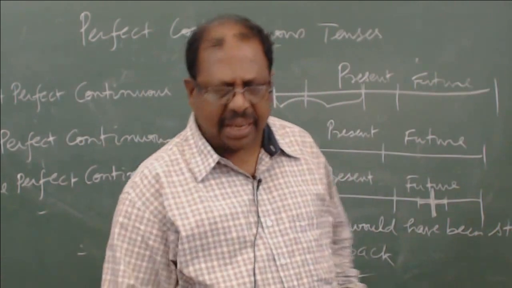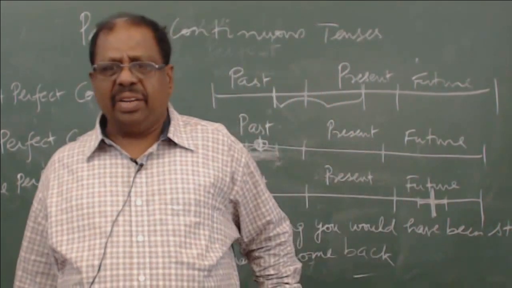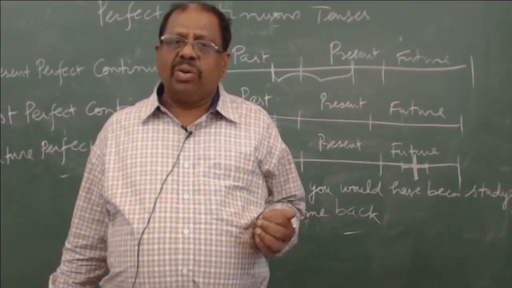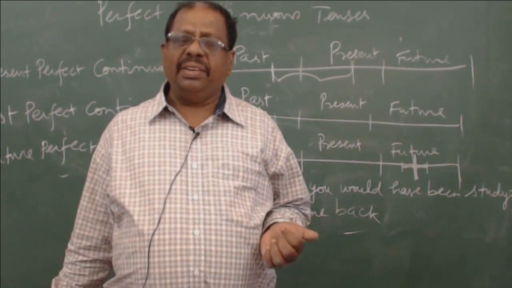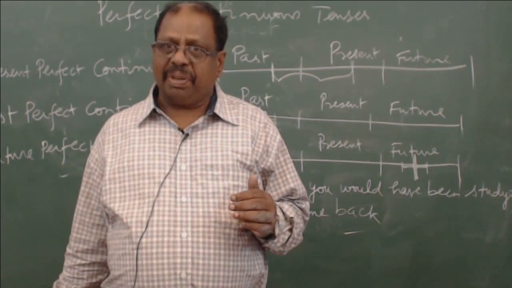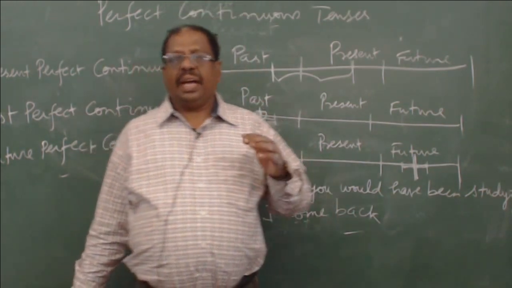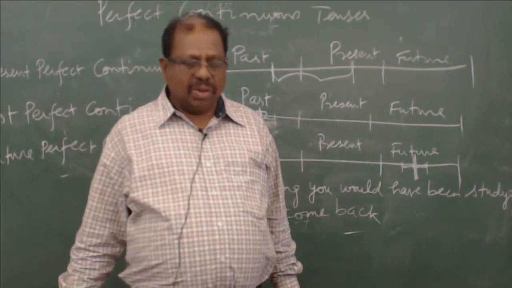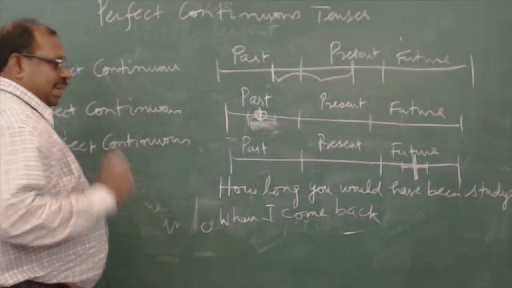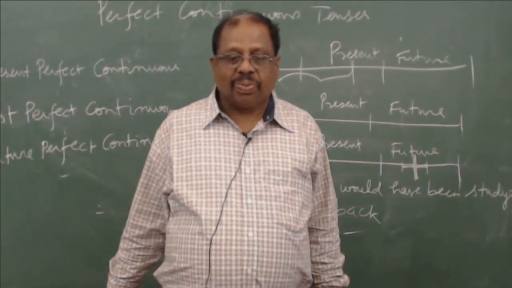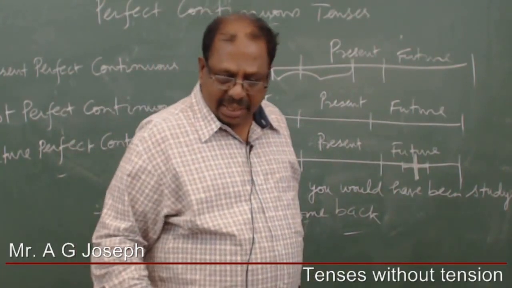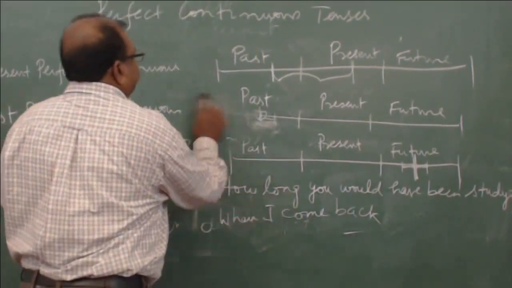But please don't worry, the future perfect continuous tense we don't encounter too frequently in real life. But definitely the past perfect tense and the present perfect tense we will be using very actively. Okay, so now coming back to summarize. As you have seen, friends, you have 12 tenses, and the three broad categories of tenses, that is present, past and future.